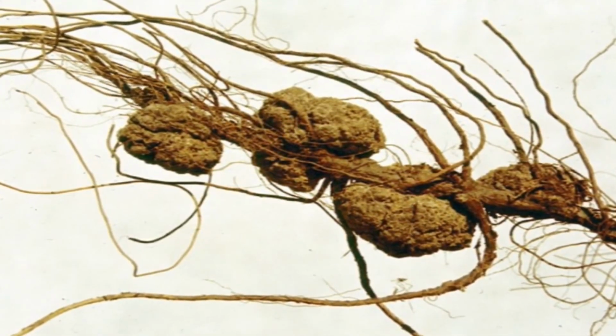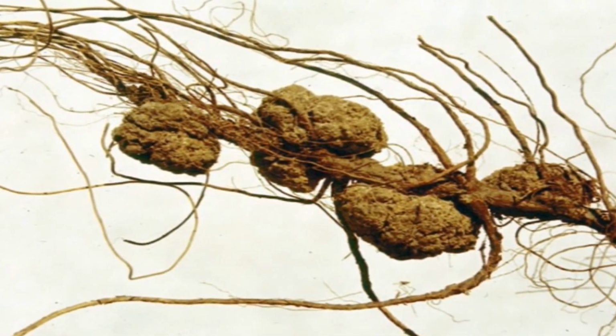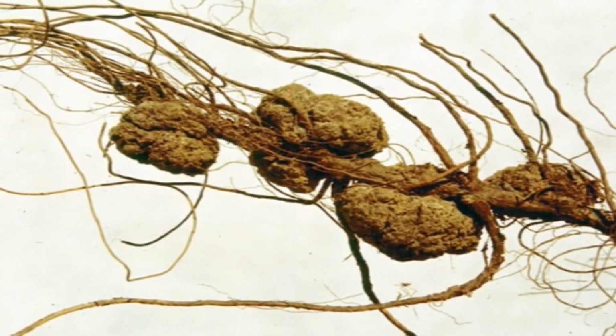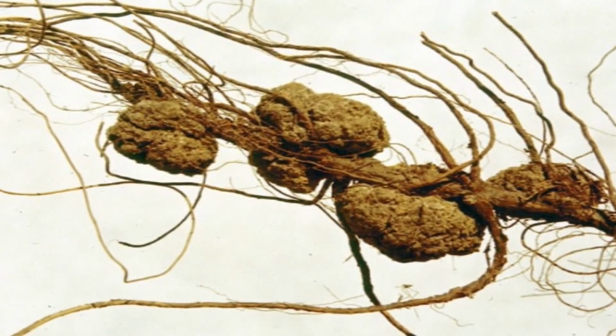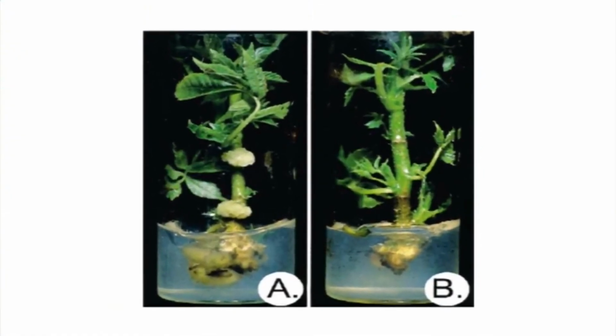The Ti plasmid of Agrobacterium tumefaciens has been widely used among the various vectors used in plant transformation. This bacterium is known as natural genetic engineer of plants.